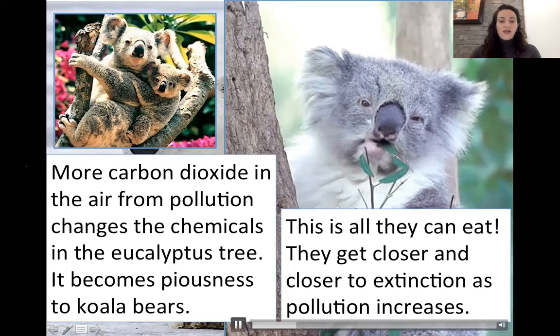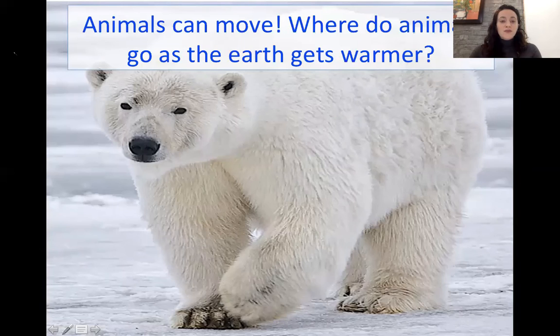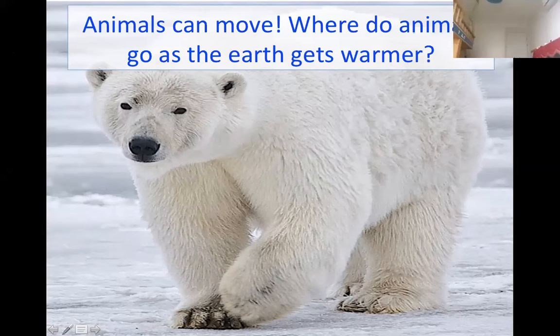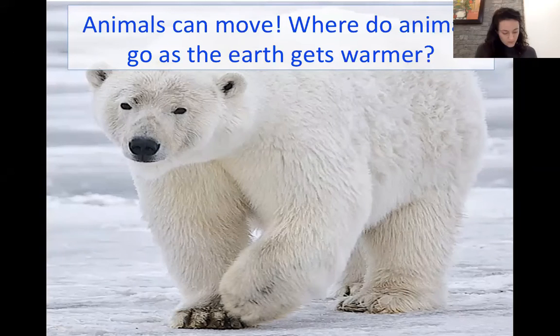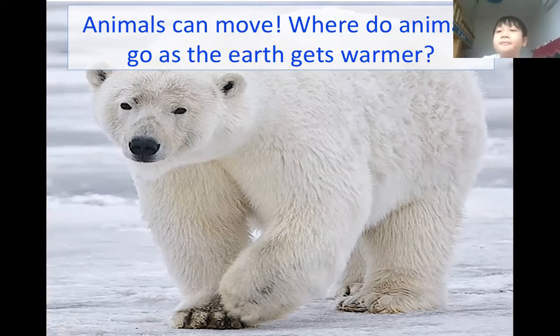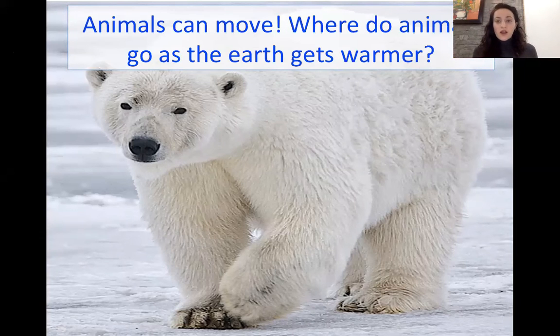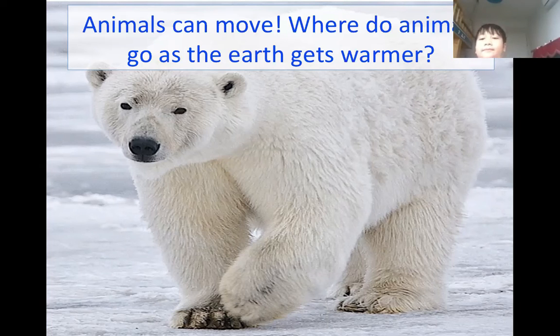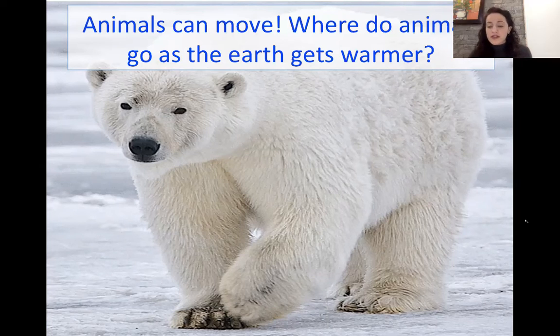Let's read about another animal. Animals can move. Where can they go as it gets warmer? Let's see. Haifeng, where do you think animals can go as it gets warmer? Desert. So the desert is already warm, but as the earth gets warmer, it gets hotter and hotter. Where can the animals go? Forest. Yeah, maybe they go into a forest where there's shade. That's a great guess, Haifeng.